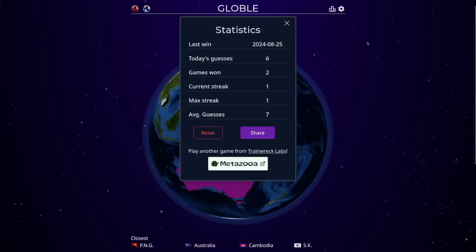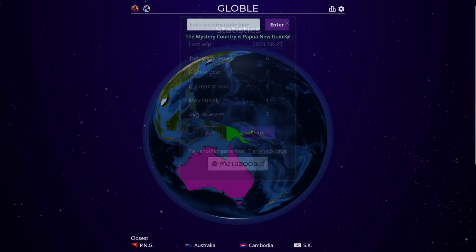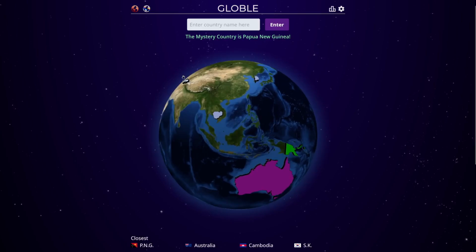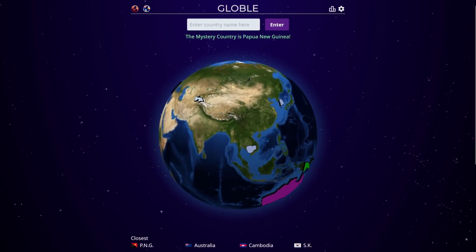Nice. Oh no, this is a nice color. Look at that. Mystery country is Papua New Guinea. That's a good one. So I mean, it was kind of a straight line, but not quite. Yeah, I guess I didn't think that was 5,000 miles.